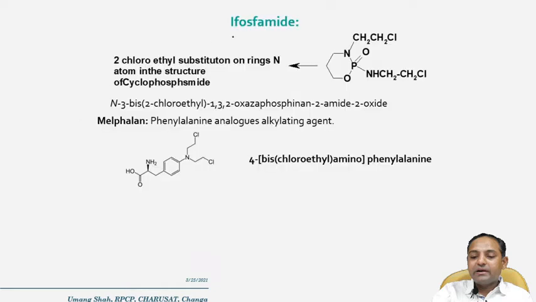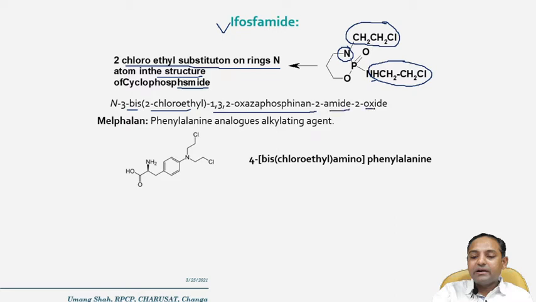Next is ifosfamide. It is nothing but a 2-chloroethyl substitution on the ring nitrogen atom in the structure of cyclophosphamide. In the structure of cyclophosphamide there are two chloroethyl groups, and one of the groups is transferred from this nitrogen to this nitrogen. This gives the structure of ifosfamide. Now the IUPAC nomenclature is N,3-bis(2-chloroethyl)-1,3,2-oxazaphosphinan-2-amine 2-oxide.